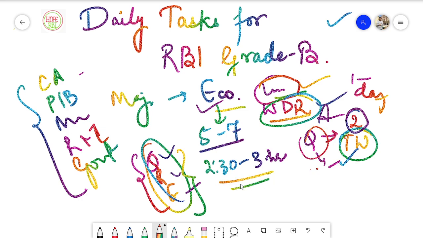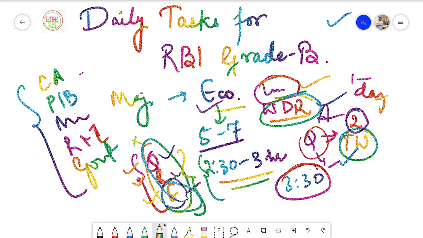So in terms of composite time, you can dedicate 2.5 to 3 hours, or even 3.5 hours, if you feel comfortable with this. And if you feel like you need more practice or more concentration in these subjects, quant, reasoning, English, because you already know the level is not easy. It is very difficult. Even the English section is not at all easy to comprehend. You have to put your A game in English as well, because it is a scoring subject and you need to score well in English too. So that is why I am emphasizing this. These are the things that you need to cover daily.